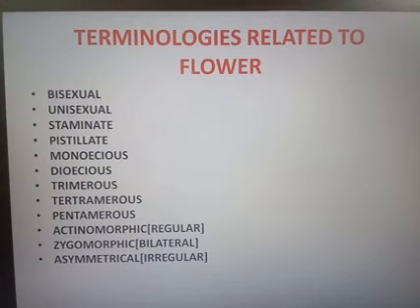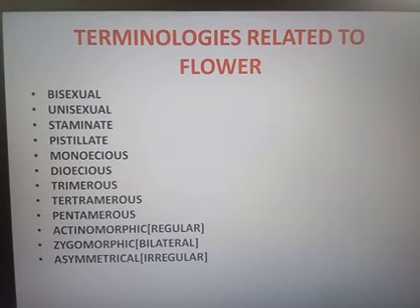Example for monoecious is Cocos nucifera, the scientific name of our coconut tree. Then dioecious means when the male and the female flowers are present in different plants.